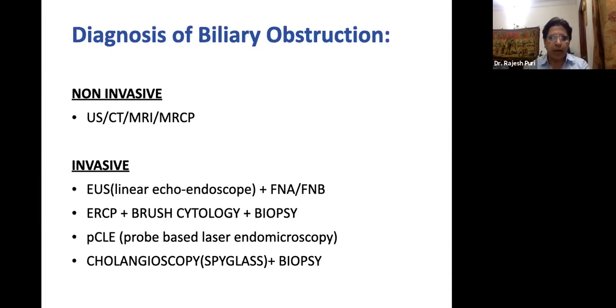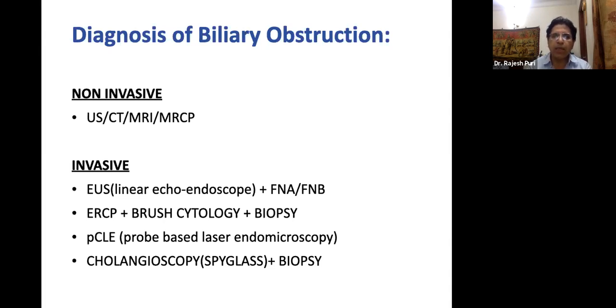To get the tissue diagnosis, we have an echoendoscope or a cholangioscope, that is SpyGlass with SpyBite biopsies, or if ERCP is done for any reason, at that time you can take brush cytology and biopsy.